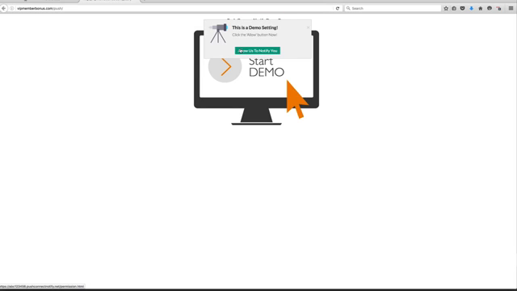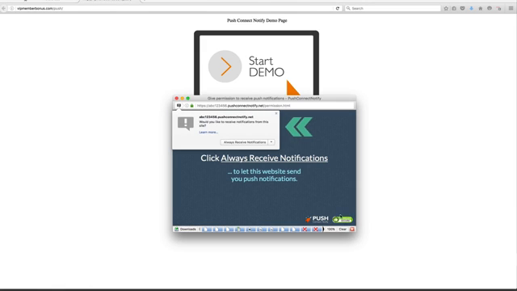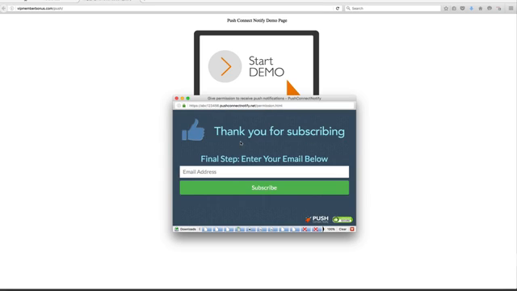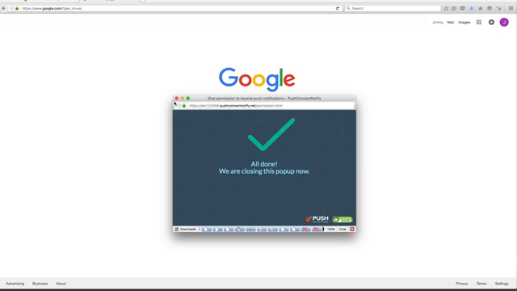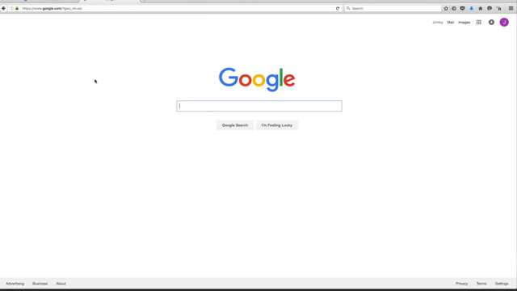What happens when you allow is, once you do it, a box will pop up immediately to your user. Once the user sees this notification, they'll have an option to always receive notifications. Because I set up the optional email opt-in, once I hit that, it's going to offer me the option to enter my email address. So let's enter an email address here, and I'm going to hit subscribe. Once you subscribe, you'll see two things occur. One, it's going to do this, and secondly, because we set that thank you page to Google, it's going to take us to that page.